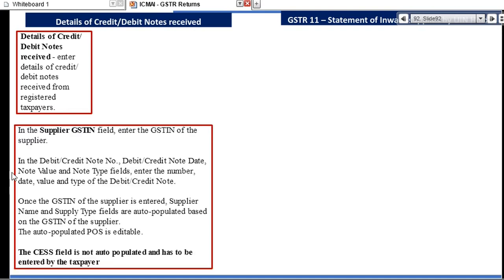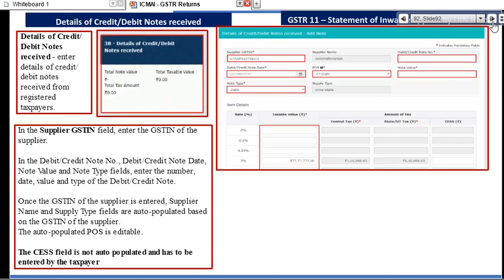See, I'll put the supplier GST, and then see here. Once I put my supplier GST number, the credit note number will be there, and then I have to put the details of your credit note and debit note, right?